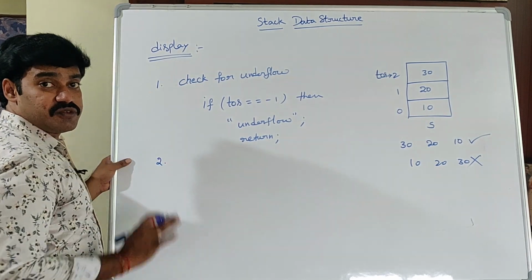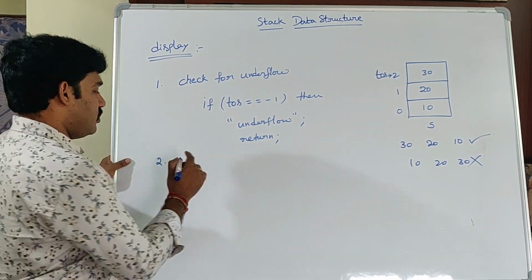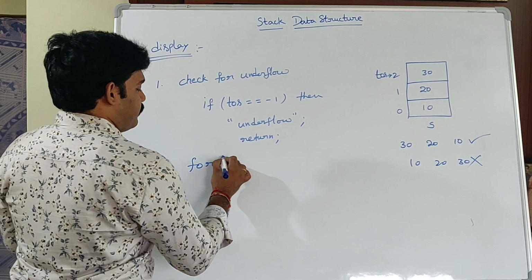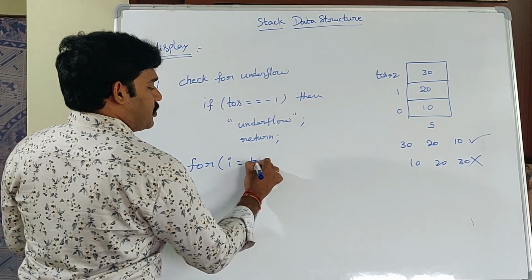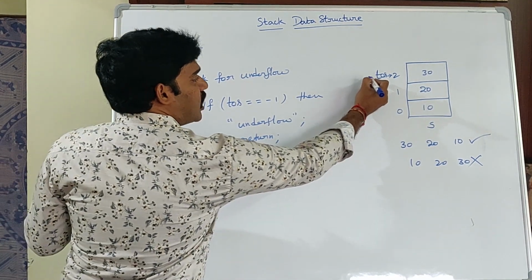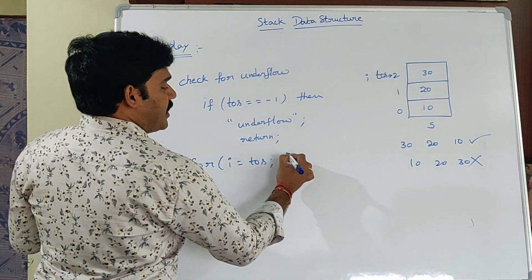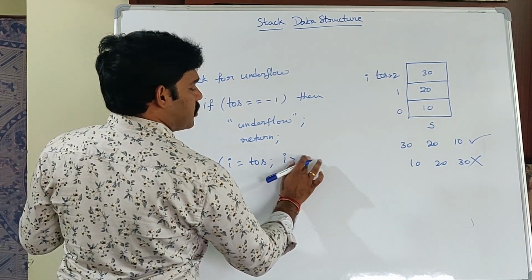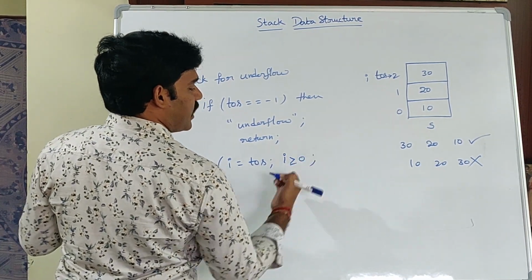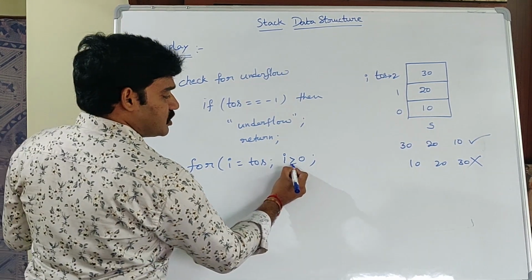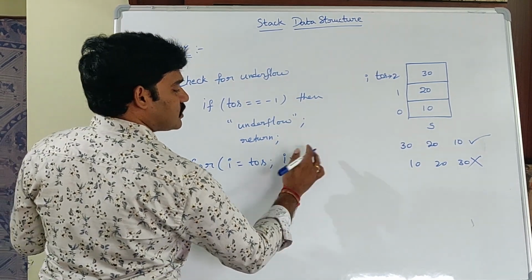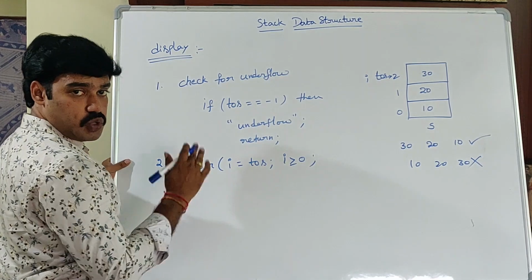Otherwise, if stack is not empty, then for I is equal to TOS, I starts from this one to I is greater than or equal to 0. Either you can use this one or double equal to. Choice is yours. Why? Because this is the pseudocode.